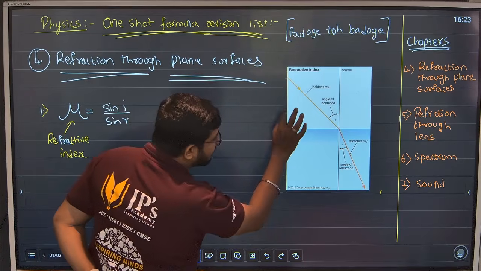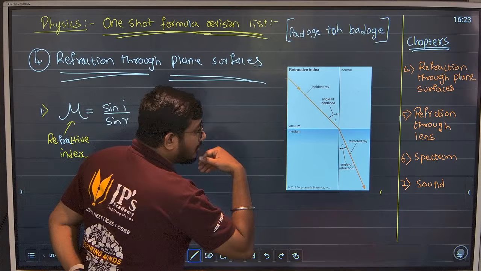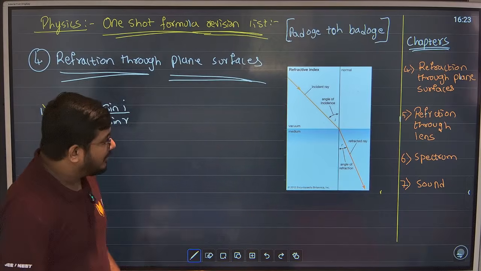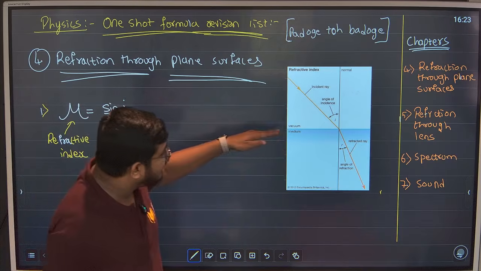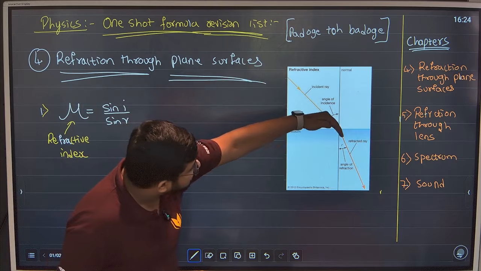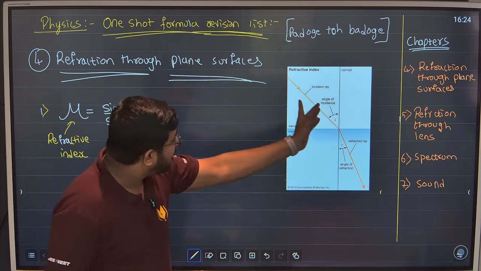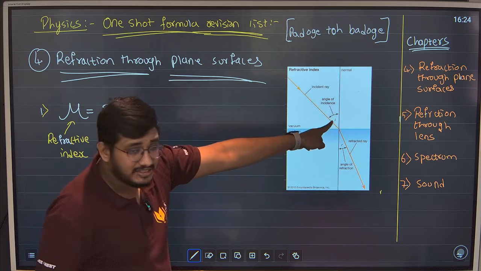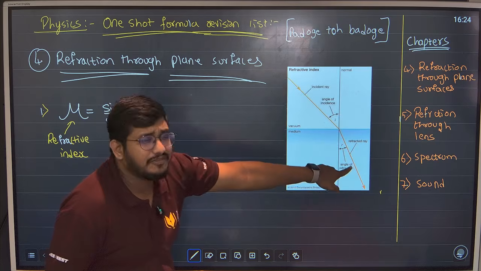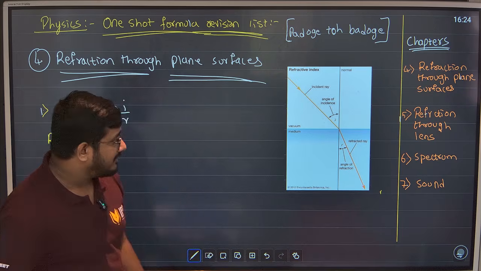on the surface. This is vacuum. This is some any medium, water or gas or solids, any medium you take. Okay? So these are two different mediums. This is the interface of that medium. So light is falling on this medium. It is changing its path. That is called as refraction. So angle between incident and normal is angle of incidence. Angle between incidence and refracted rays, angle of refraction. You know this, guys.